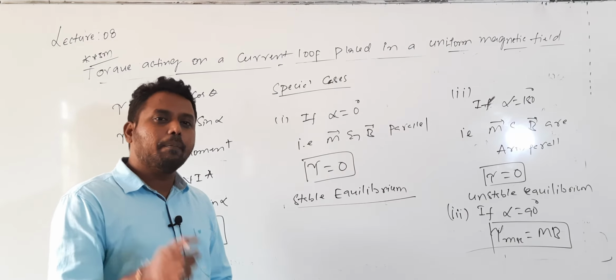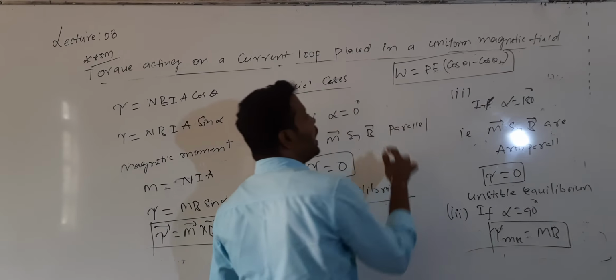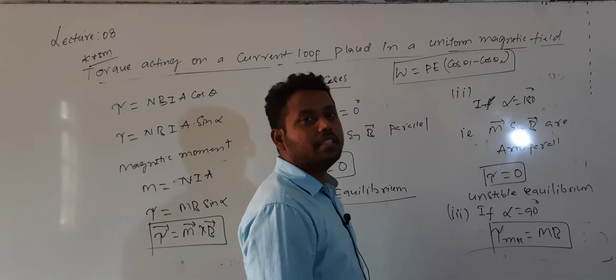Even in electrostatics you studied this. The work done for rotating a dipole through an angle theta: W is given by PE into cos theta 1 minus cos theta 2. Can you remember? For a dipole to rotate from a position of angle theta 1 to the final position theta 2, the work done is W equals PE into cos theta 1 minus cos theta 2.